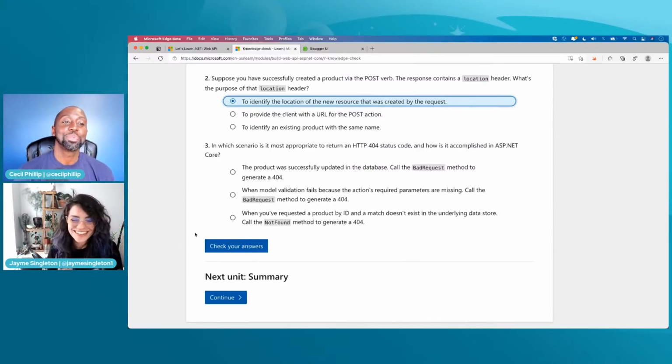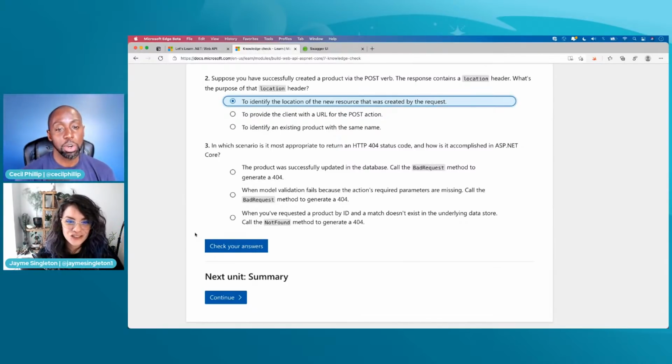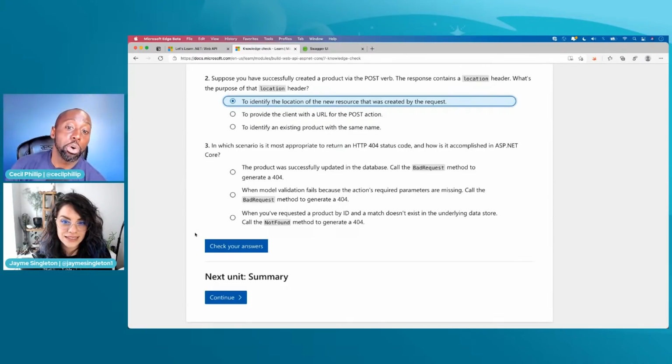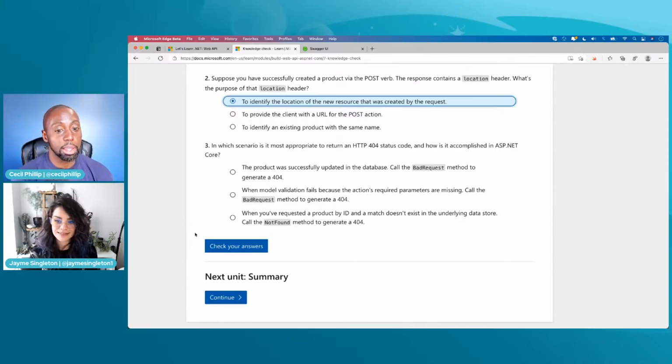All right. In which scenario is it most appropriate to return an HTTP 400 status code, and how is it accomplished in ASP.NET Core? So I'm going to read it again. In which scenario is it most appropriate to return a 404 status code, and how is it accomplished in ASP.NET Core? Now, the first option is the product was successfully updated in the database, call the bad request method to generate a 404.